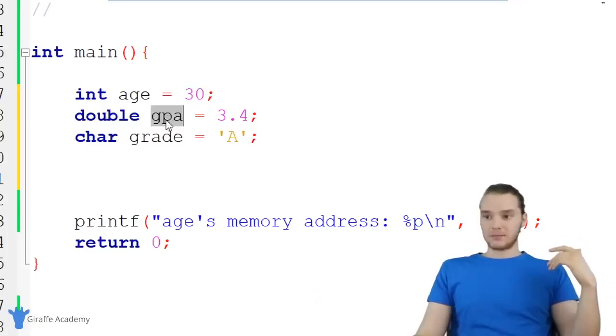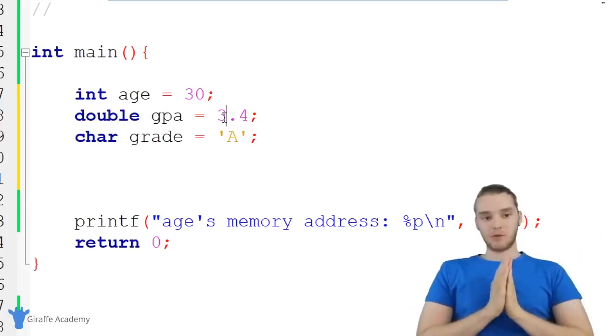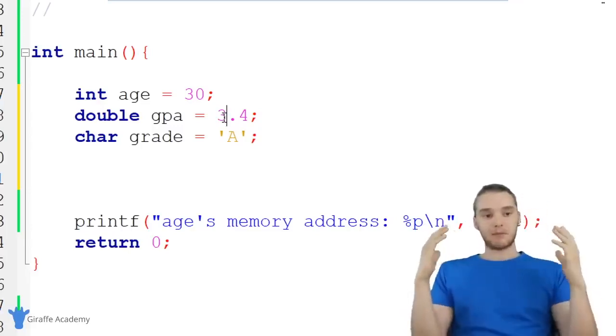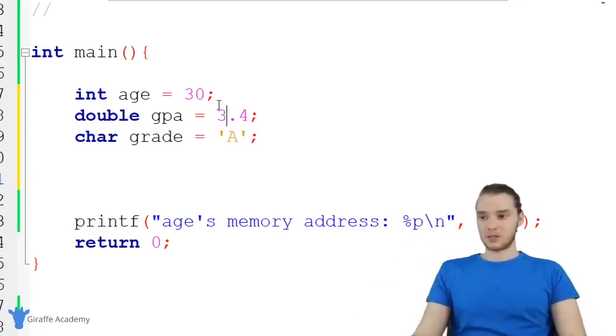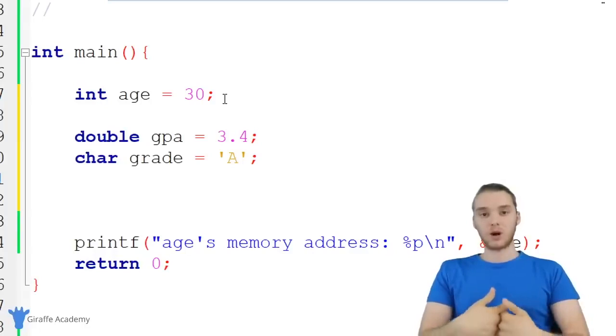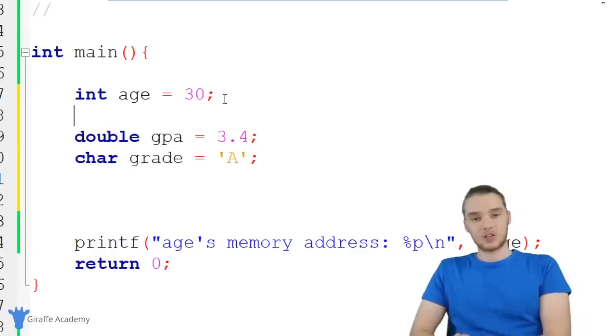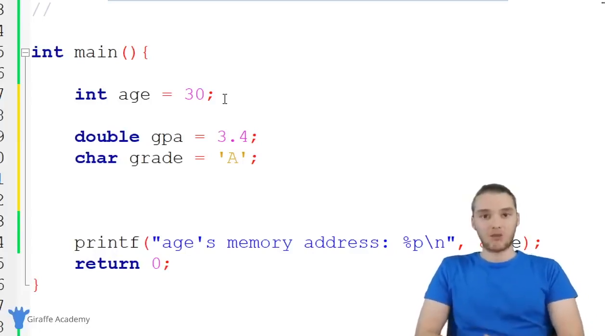When I create a double variable, I can just store whatever number I want to store. But when we create a pointer variable, remember, we're going to be storing a memory address. And I don't necessarily know any memory addresses right off the top of my head. At least I don't know any meaningful memory addresses. So when I create a pointer variable, what I want to do is store the memory address of a variable that's already in our program. I'm going to say that one more time. When I'm creating a pointer variable, inside of that pointer variable, I'm going to store the memory address of another variable inside of our program.